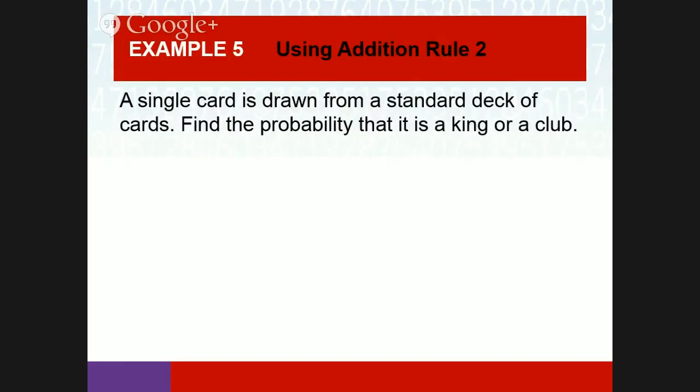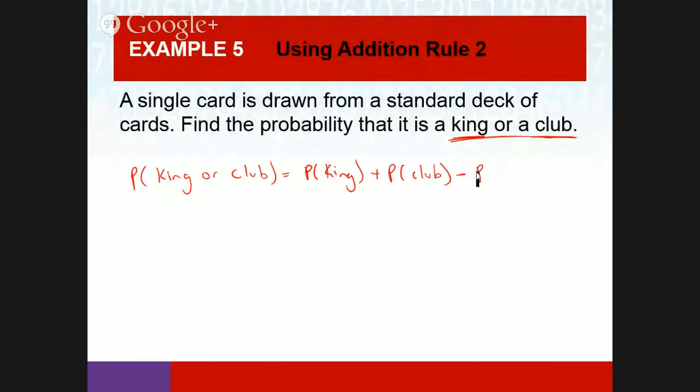A single card is drawn from a standard deck of cards. Find the probability that it's a king or a club. So I could write this out: the probability of king plus the probability of club minus the probability of the king of clubs.